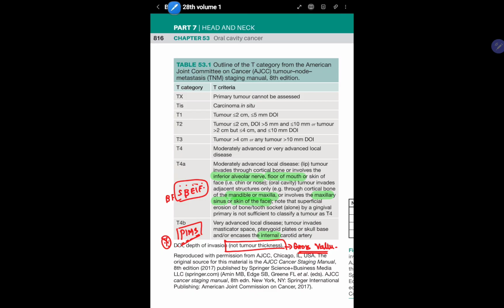T4A is moderately advanced local disease that invades through the cortical bone. If it is lip, invades through cortical bone, inferior alveolar nerve, floor of mouth or skin of face, either chin or nose. If oral cavity, invades adjacent structures through cortical bone of maxilla or mandible, involves maxillary sinus or skin of the face. T4B, remember this mnemonic, PIMS. It is very advanced local disease: tumor invades pterygoid plate, internal carotid artery, masticator space and skull base.